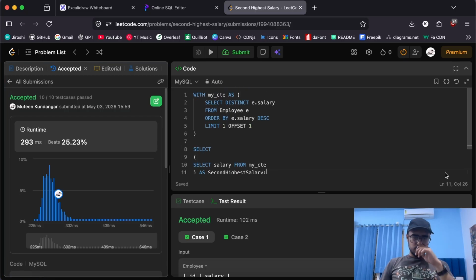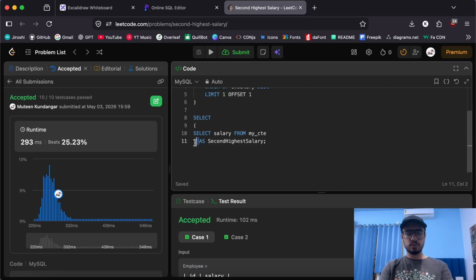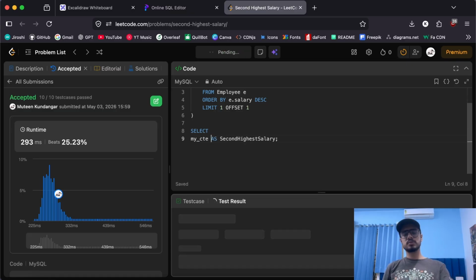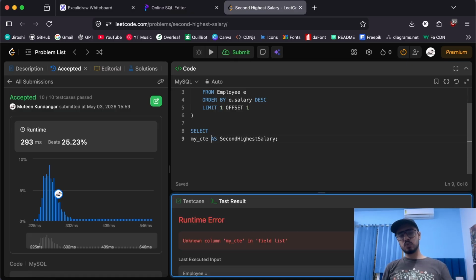Now the problem that I usually had with working with CTEs is I never really understood the difference between using CTEs and using subqueries. Can we use them interchangeably at all times? Actually, we can't. Just like in this situation, I could have just written my CTE here and expected it to work, but it does not work like that. And why is that? As you can see, it returned a runtime error saying unknown column my CTE in field list.